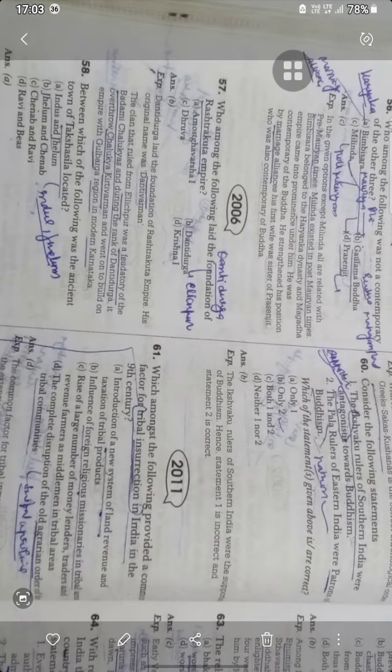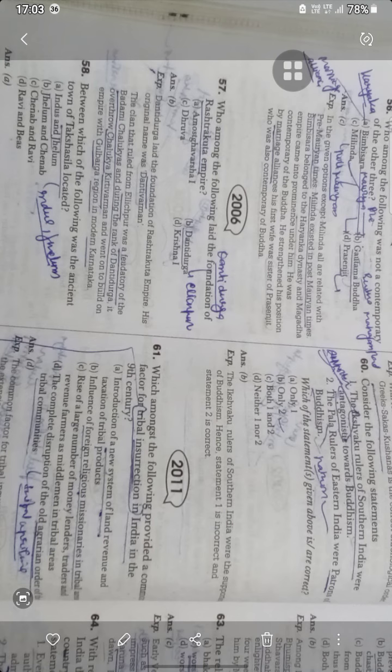Who among the following laid the foundation of the Rashtrakuta Empire? It was Dantidurga. It's not Amoghavarsha I, not Dhruva, and not Krishna. Dantidurga laid the foundation of the Rashtrakuta Empire.